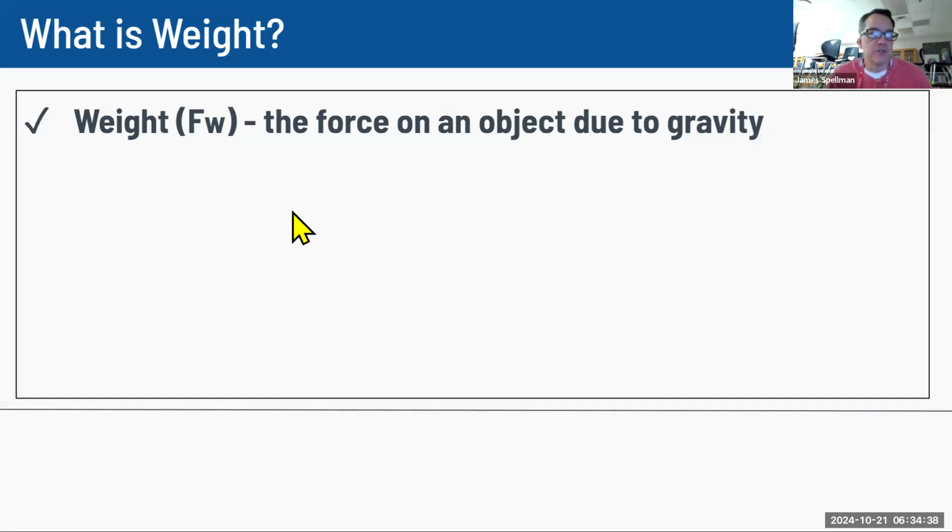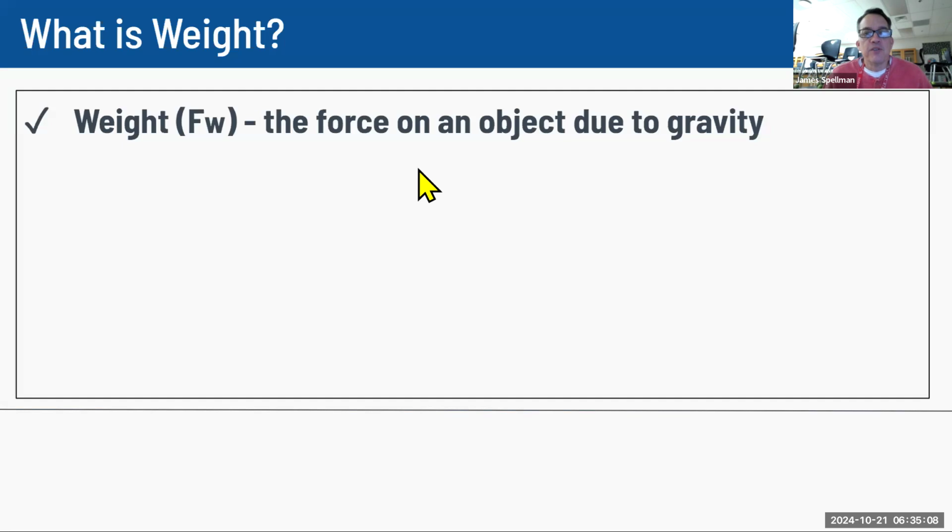If you get up onto a scale to check your weight, what the scale is registering is how much you are being pushed down. If someone stood above you and pushed down on you a little bit harder, the scale is going to go up. That's not because your mass is changing; it's because the scale is getting pressed harder. Likewise, if you pushed up in a different direction, that would make the scale register a little bit less. It's all about how much push there is on the scale.